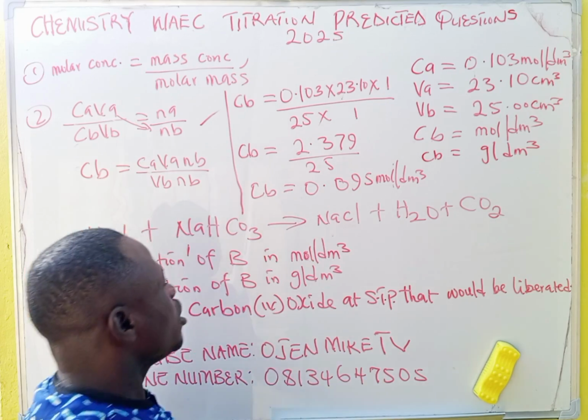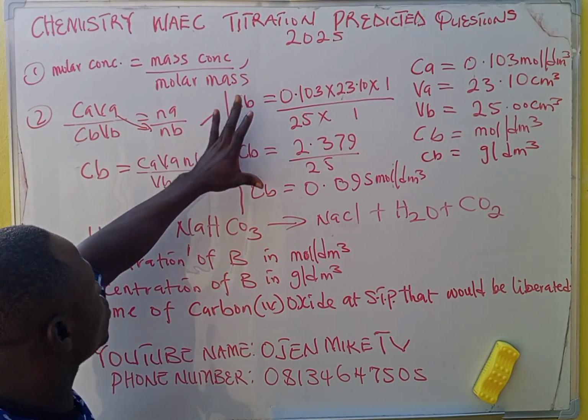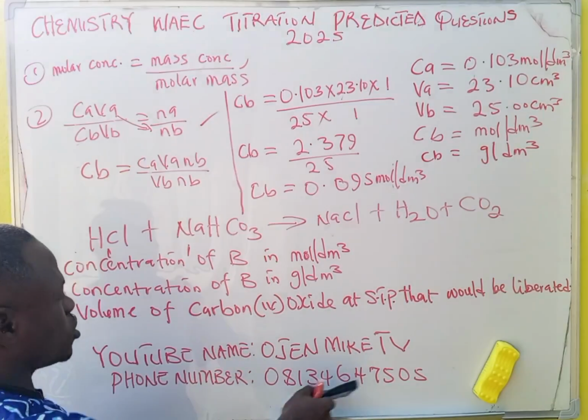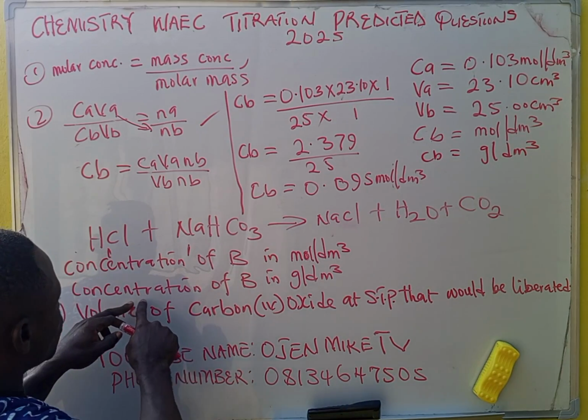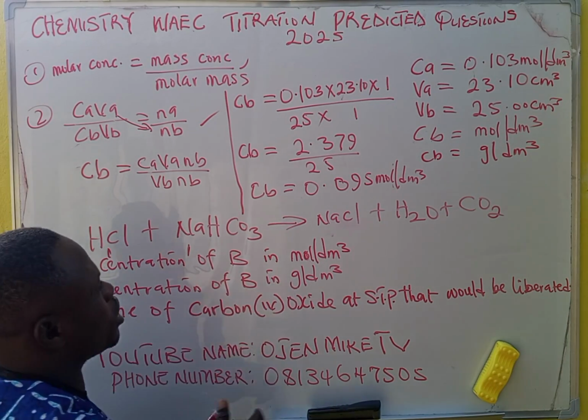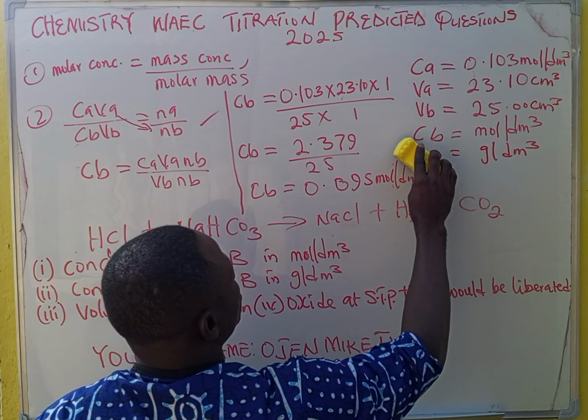Is that understood? Now we are done with this one. Are you done? Let us proceed. Now let's go to the concentration of B in grams per dm cubed. Concentration of B in grams per dm cubed.